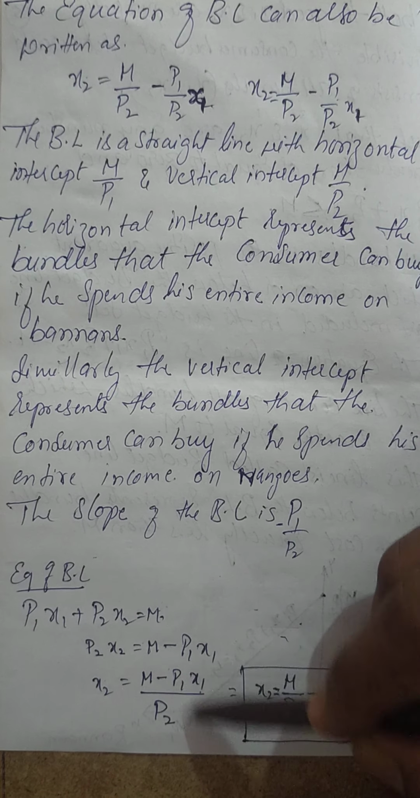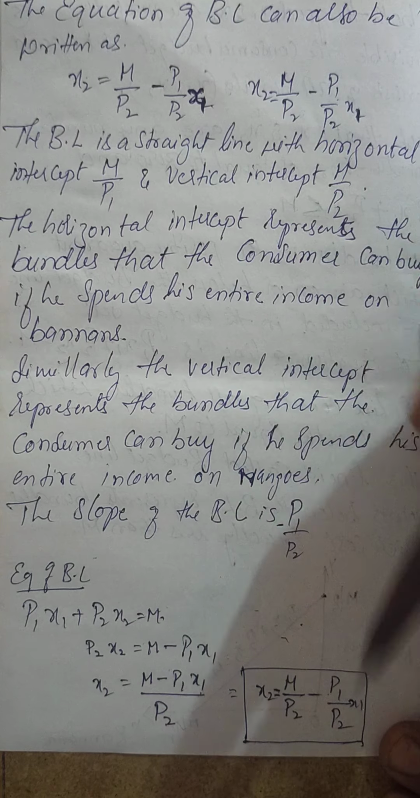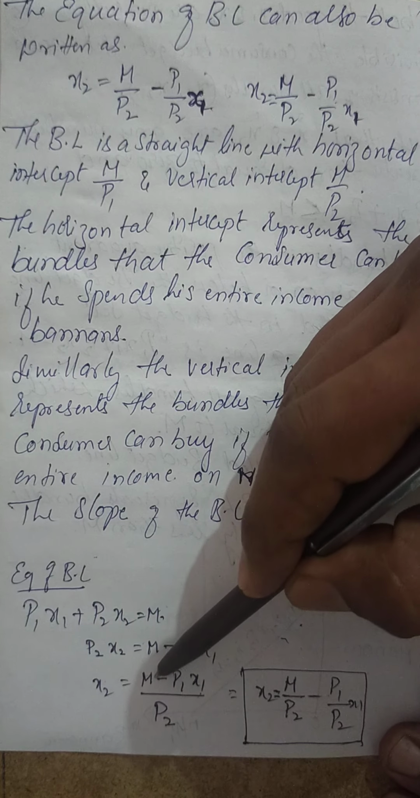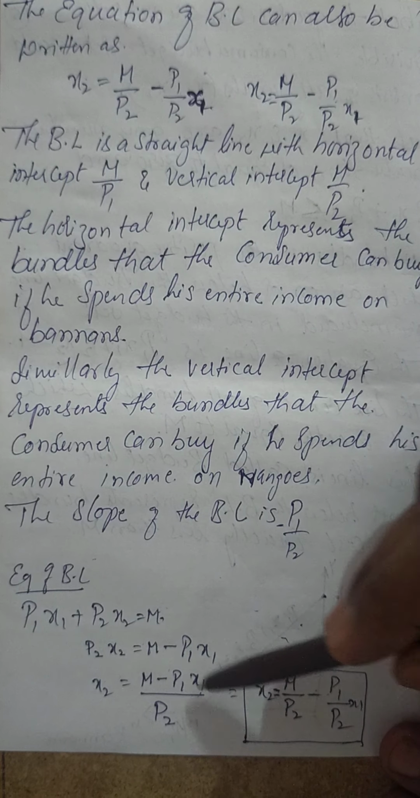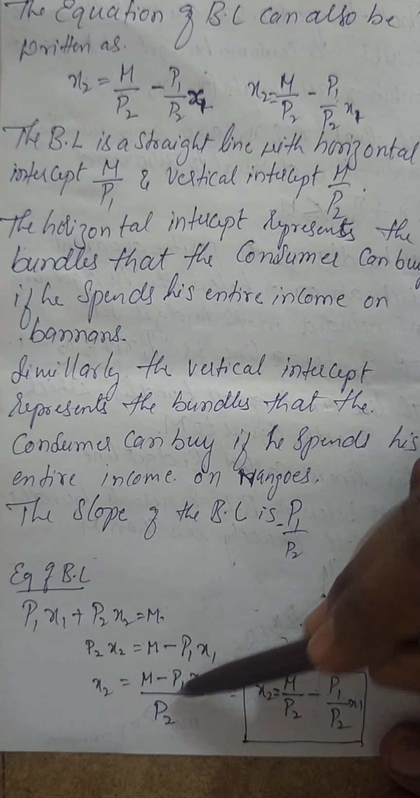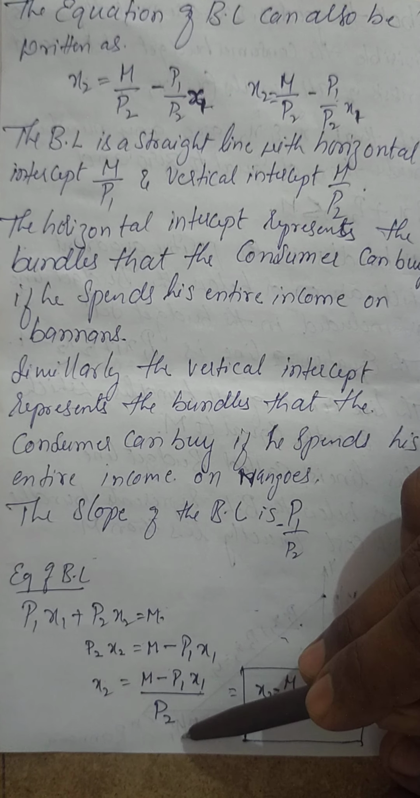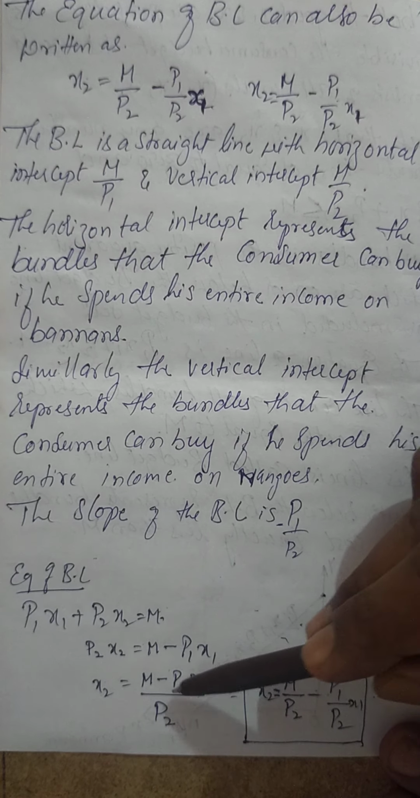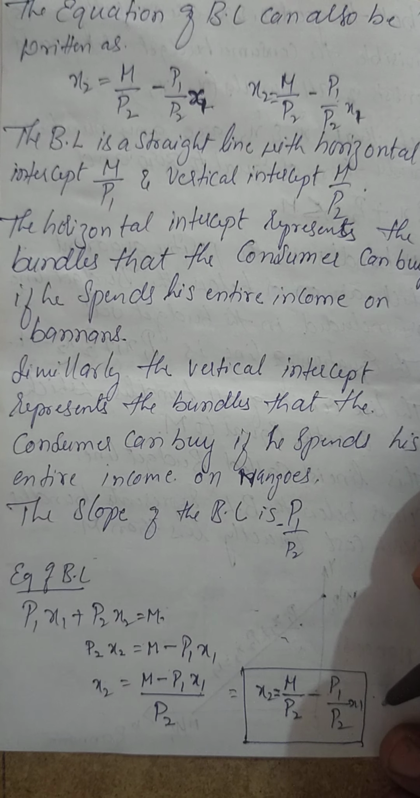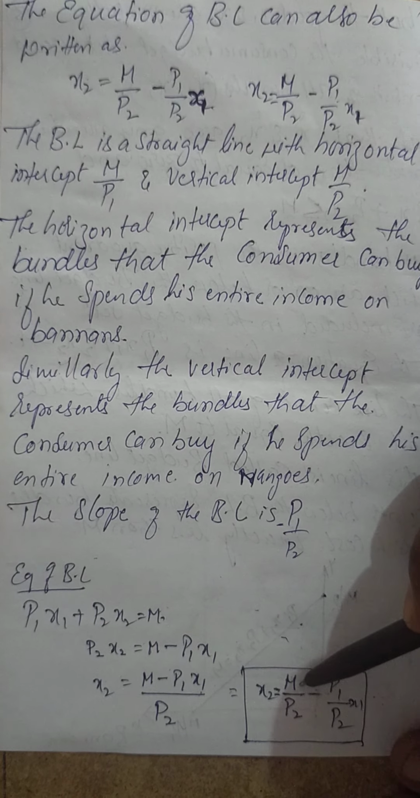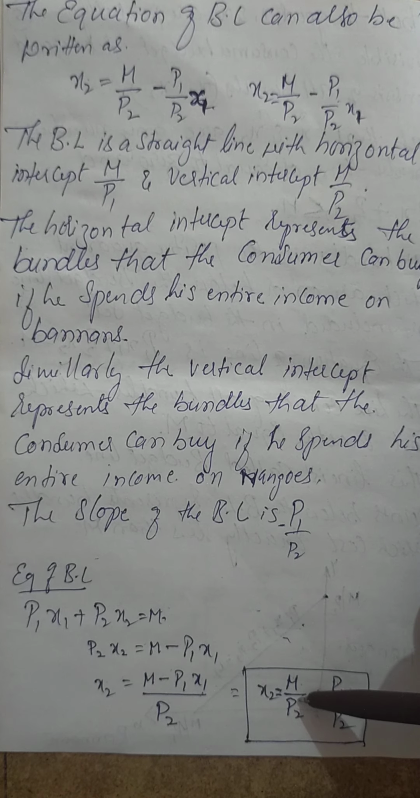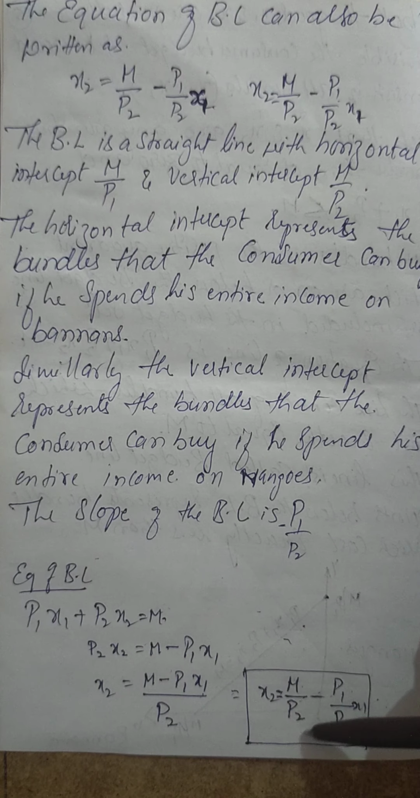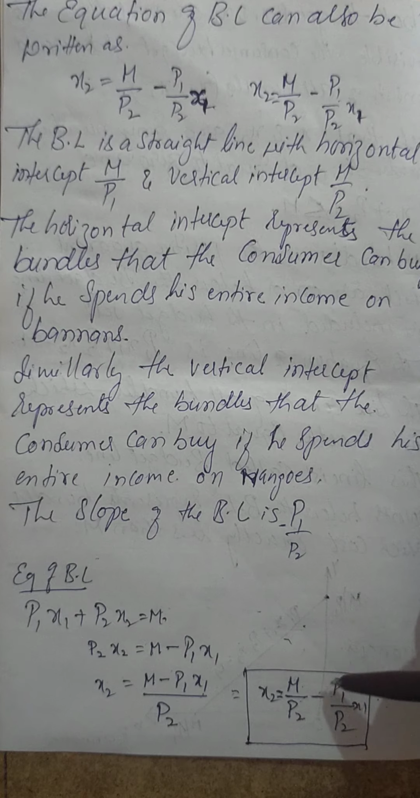Now we need to separate this equation, break it and make it into 2. So how do you make it? x2 is equal to m divided by P2, this is 1, and minus P1 divided by P2 into x1. Minus sign is there, P1 divided by P2 into x1. So it becomes 2 equations. The reason we brought it is that we have to find the horizontal intercept and vertical intercept through this, and this is the slope of the line.